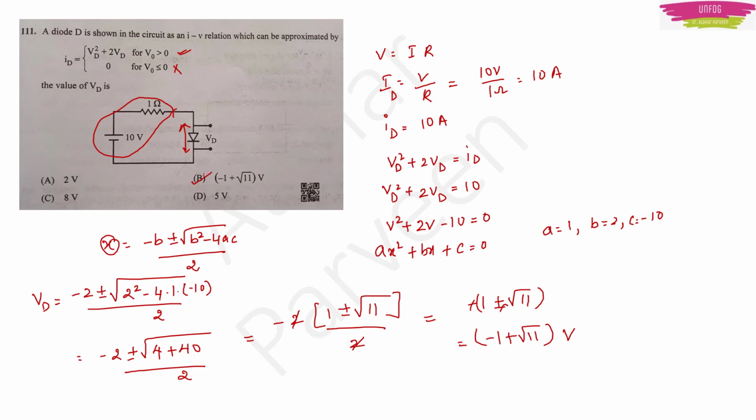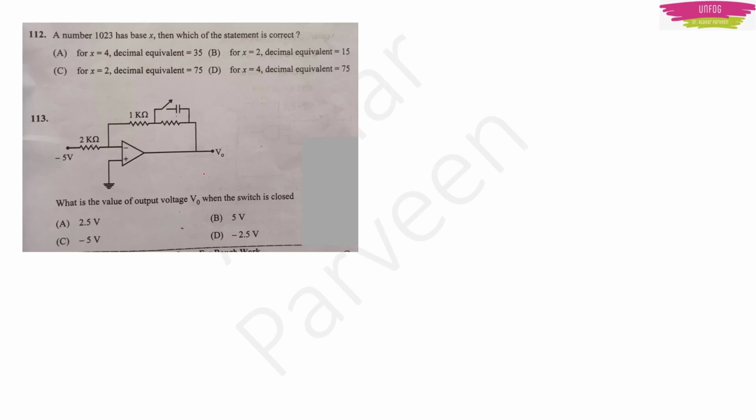Okay, moving on. Next question. A number 1023 has base x. Then which of the statements is correct? Here you will get confused if you start with 1023. So I suggest you start with the options, first to see whether it is base 2 or not. You better convert from decimal equivalent to base 2. That is very helpful actually. You convert from decimal equivalent to whatever the base is. Try for 2 also and try for 4 also.